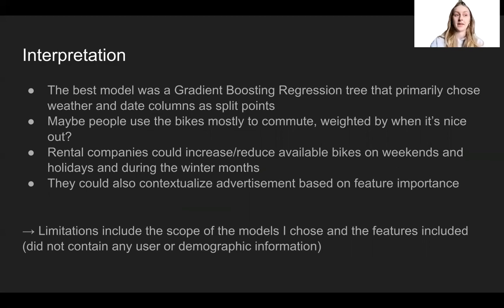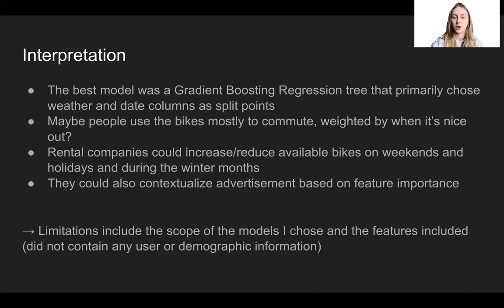whether, you know, in spring people rented more bikes or less bikes. It just says that this certain season is the most important decision factor. So I think my best guess is that people use the bikes to commute, weighted by whether or not it's nice out. And in terms of business context, rental companies could increase or reduce, depending on which direction it is, available bikes on weekends and holidays and during the winter months. And they could also contextualize their own advertisement based on feature importance.